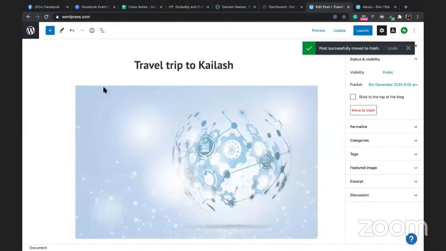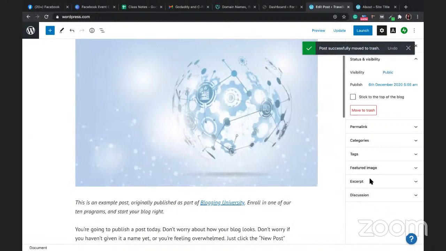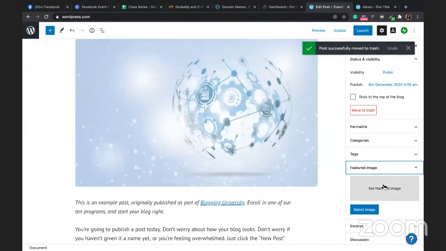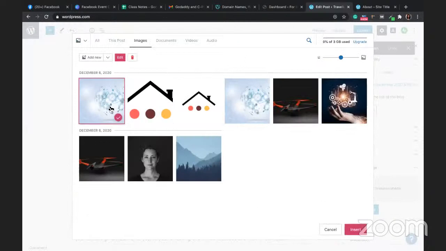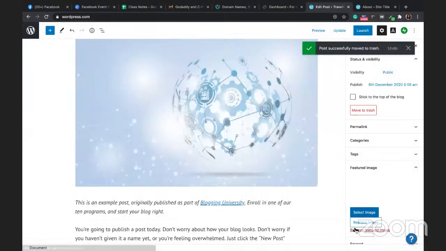Now always remember, you should also keep a featured image over here. Set feature image. I'll tell you why you should be setting the featured image. It is too huge. Okay, let me try this as a feature image. Okay. Now all this is set.